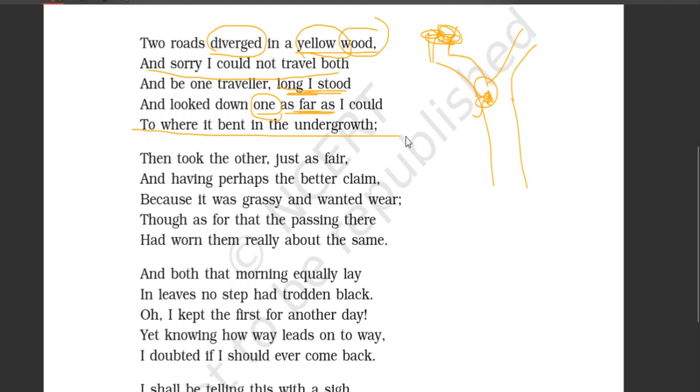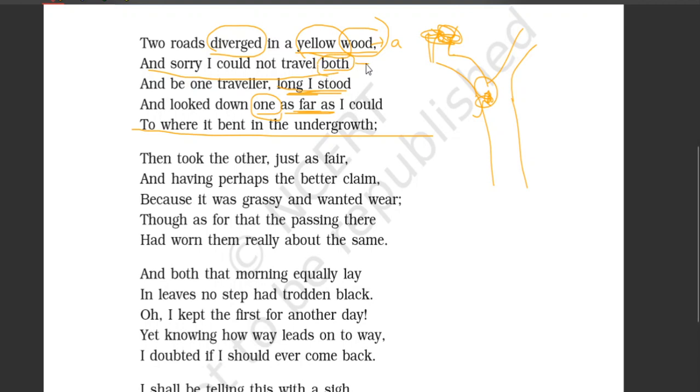This is the first stanza. And let's look at the rhyming scheme of this stanza. The word wood is here. The first line of this beautiful poem and the first line of this stanza is ending with the word wood. Let us give a letter A for this sound, wood. Okay, the second line is ending with both.